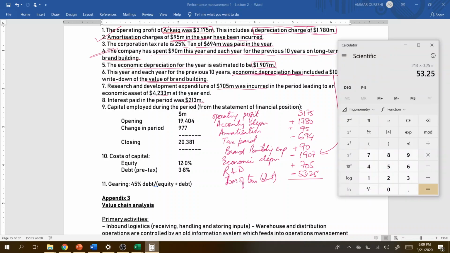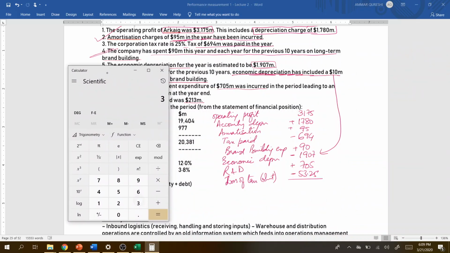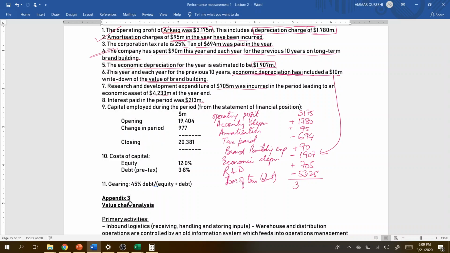So let's see what we can do. 3175 plus 1780 plus 95 minus 694 plus 90 minus 1907 plus 705 minus 53.25. That makes 3190.75, approximately 3191. This is what this is.